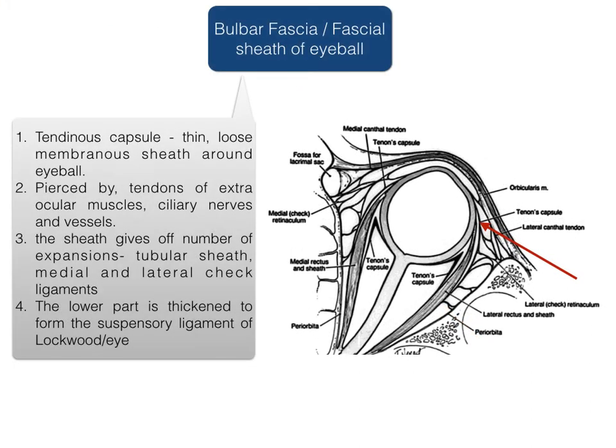The bulbar fascia or the Tenon's capsule is a thin, loose membranous sheath around the eyeball. It is pierced by tendons of extraocular muscle, ciliary nerves and vessels. The sheath gives off a number of expansions: tubular sheath, medial and lateral check ligaments. The lower part is thickened to form the suspensory ligament of Lockwood of the eye.